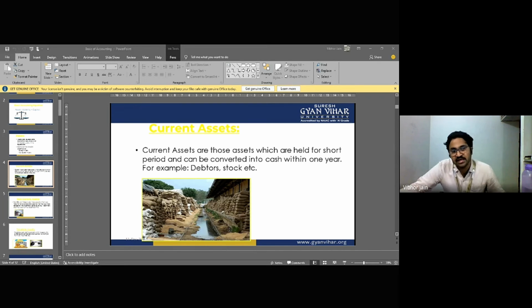So a debtor is anybody who owes us something, or from whom we are authorized to receive cash. These are assets for the business. Of course, you have to receive something, so it is an advantageous situation. That is an asset. And Mr. A is the creditor. What are creditors?